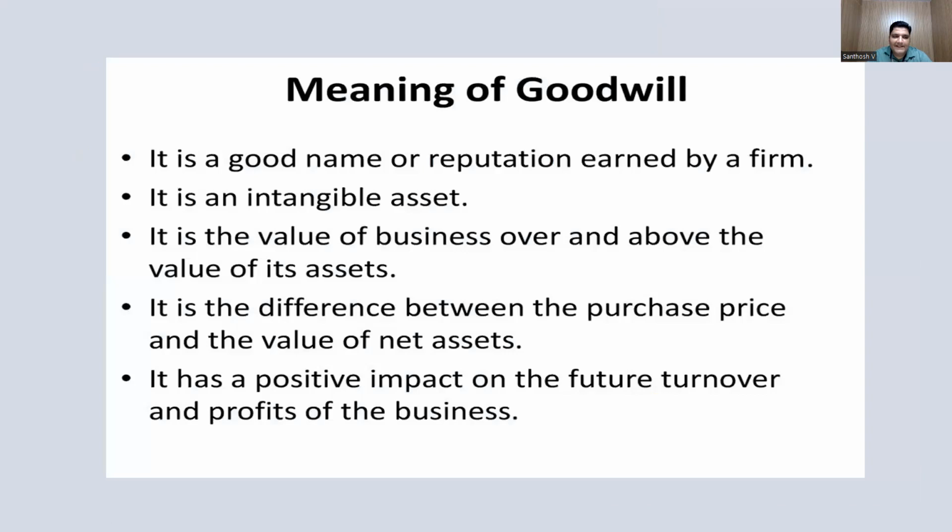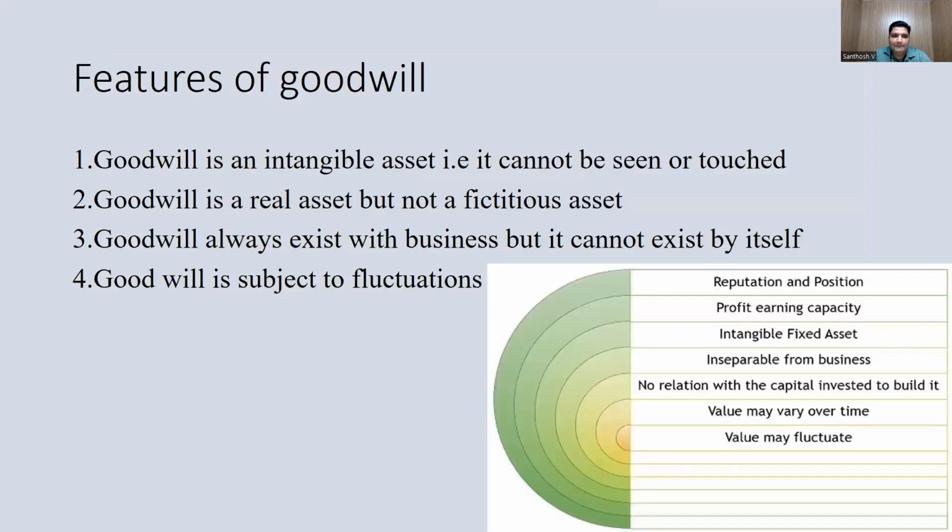So the meaning of goodwill we can see here: it is a good name or reputation earned by a firm. It is an intangible asset. It is the value of the business over and above the value of its assets. It is the difference between the purchaser's price and the value of the net assets. It has a positive impact on the future turnover and profits of the business. These are the four main important features of goodwill you can see here.